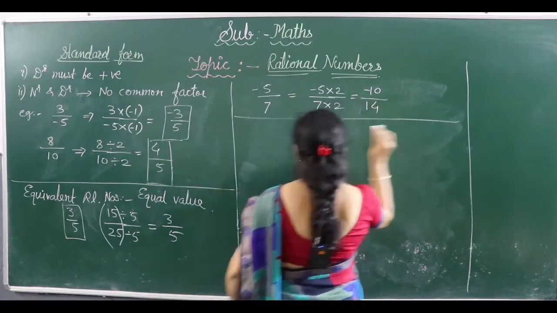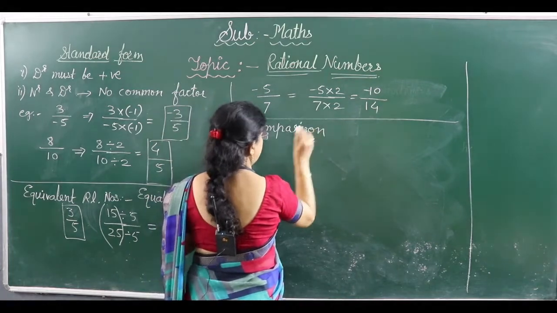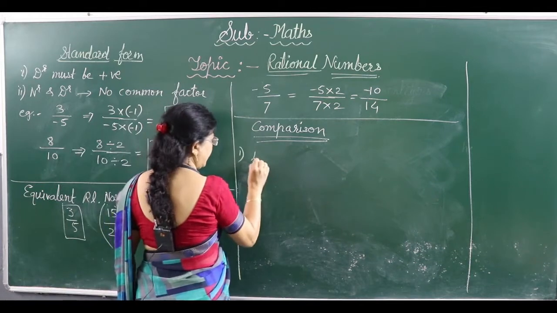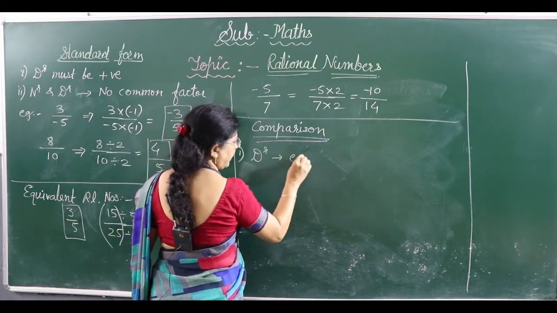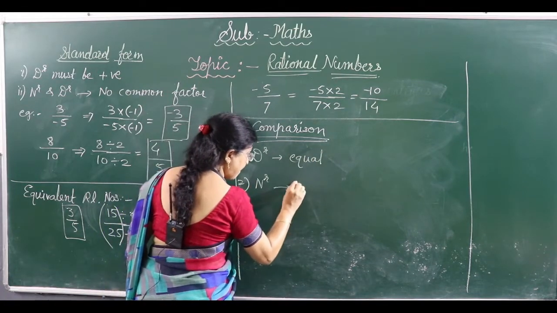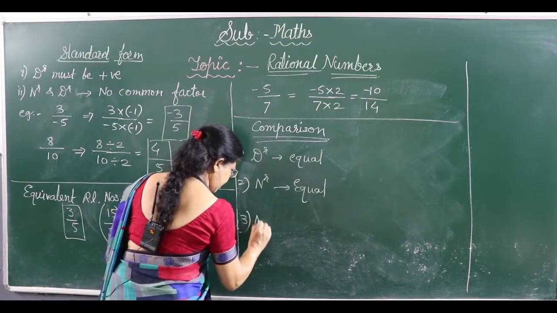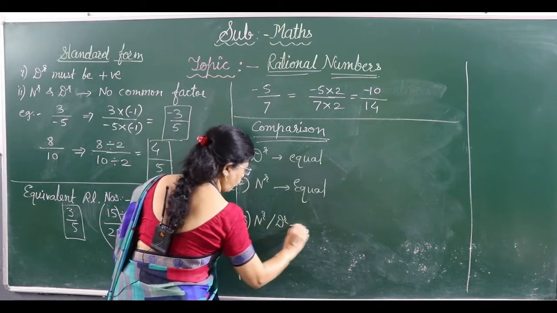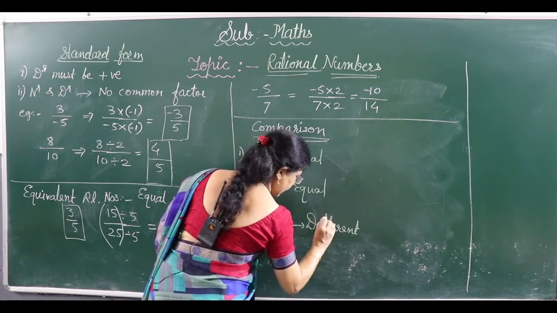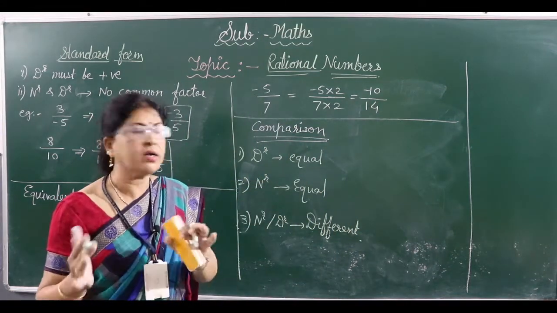Now, how to compare rational numbers? Let's see the comparison of rational numbers. There are 3 cases in comparison. The first is the denominators being equal or the same. The second case is the numerators being equal. And the third case is when both the numerator and denominator are different. In these cases, how will we compare them? Compare means deciding which one is smaller and which one is bigger. That is called comparison, right?